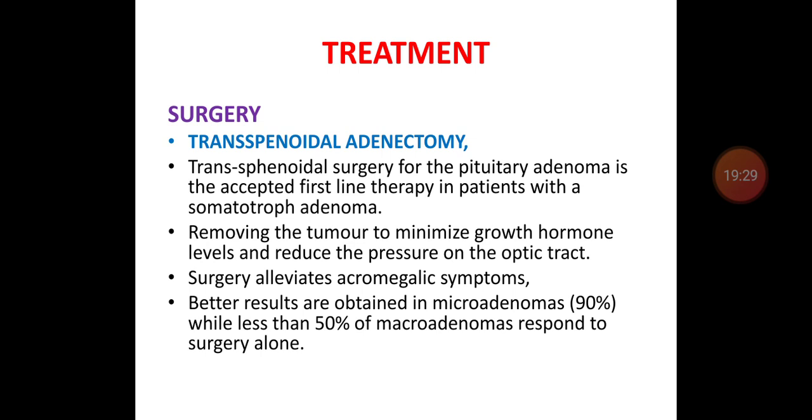Removing the pituitary tumor through the transsphenoidal approach results in a decrease in the growth hormone level as well as decreased mass effect or pressure effect over the optic tract, resulting in a decrease in acromegaly symptoms. With these surgeries almost 90% get a good result in microadenoma, whereas in macroadenoma the result will be less than 50%.